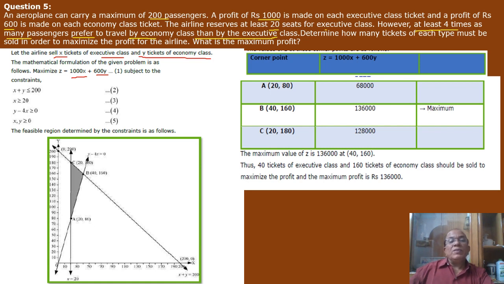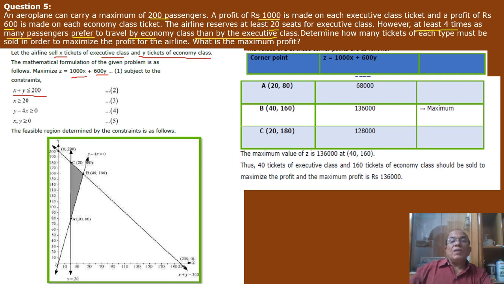Now when we come to constraints, we can say that there are two types of passengers going, executive class and economy class. x executive class and y economy class, and maximum 200 passengers can go in the plane. So x plus y should be equal or less than 200.